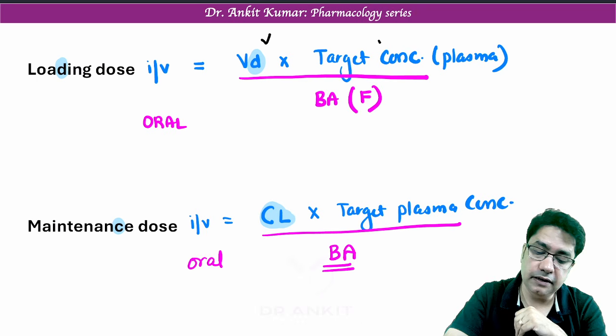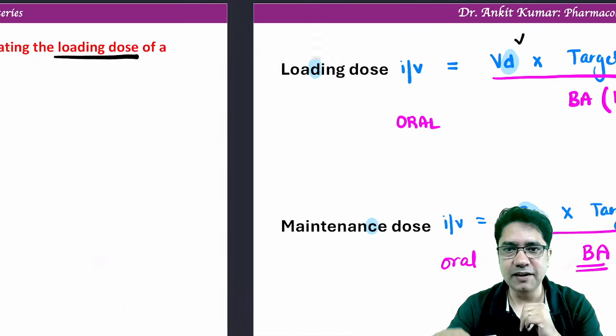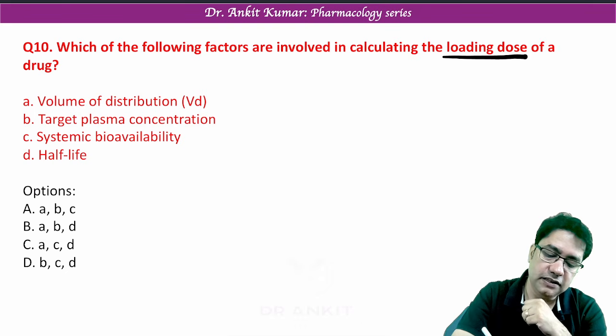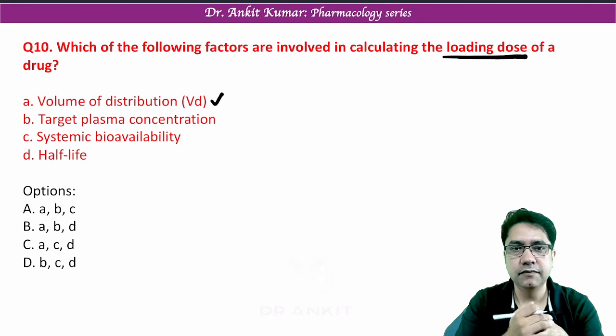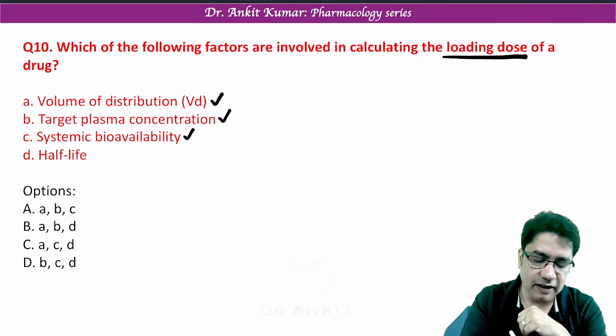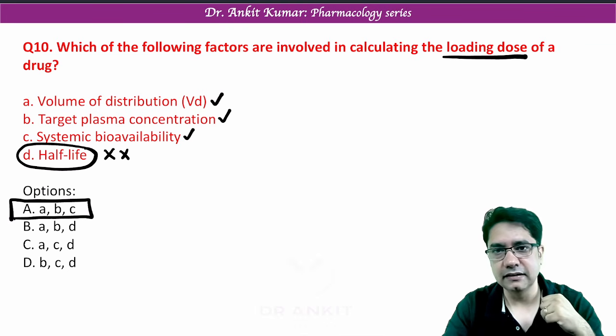So can you tell me now three factors on which loading dose depends? Volume of distribution, target plasma concentration, and bioavailability. So keeping this in mind, now we can answer our question very easily. It does not depend upon half-life, no relation with half-life. So option number A, B, C is the correct answer.